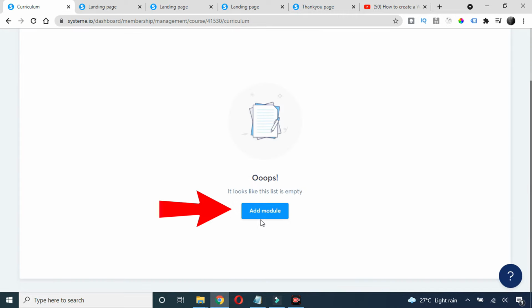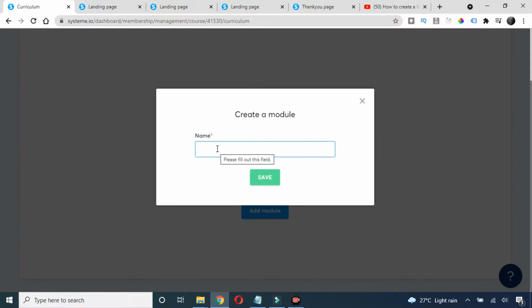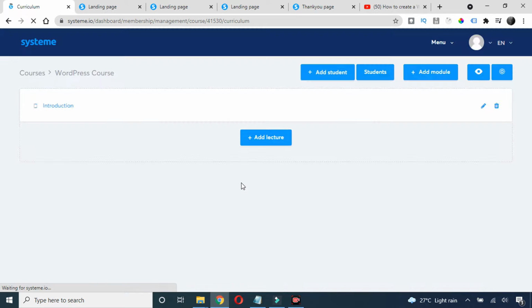Okay, and now we have this add module, so just click on this add module, and let's keep the first module as, I'll make it like "What is WordPress." Or I'll keep it like "Introduction," and click on this save. It's very straightforward. And now we have this add lecture.